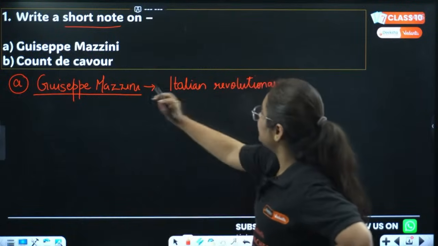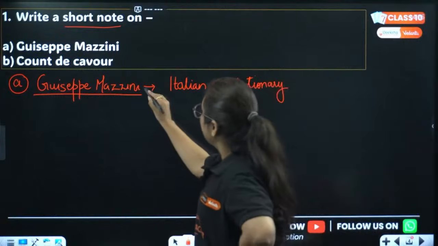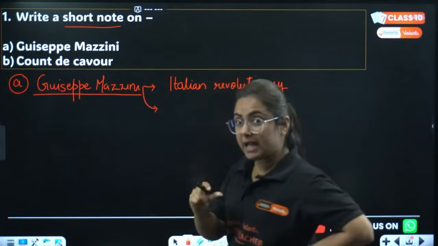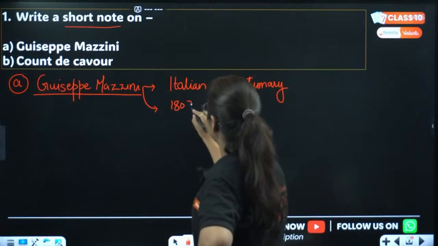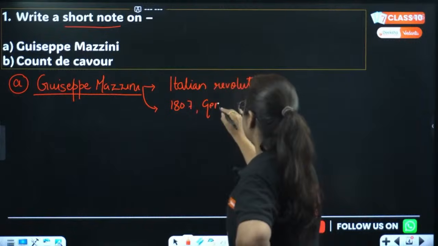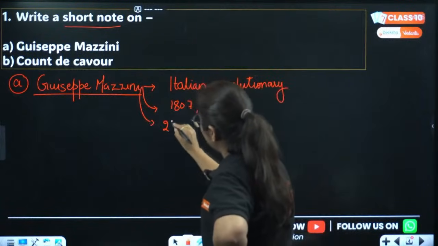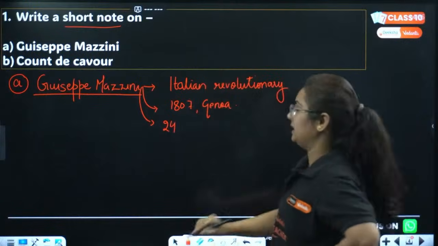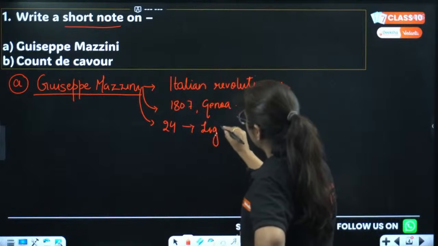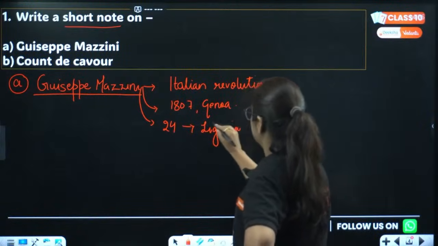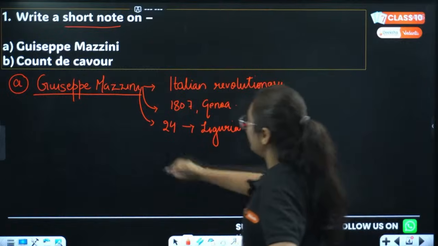Giuseppe Mazzini was an Italian revolutionary. Pay attention over here. He was born in 1807 at a place known as Genoa. At the age of 24, for revolutionary activity at Liguria, he was arrested and sent to exile.